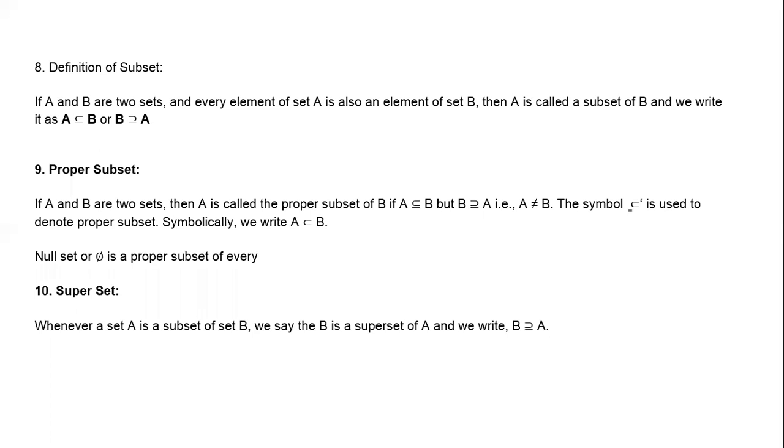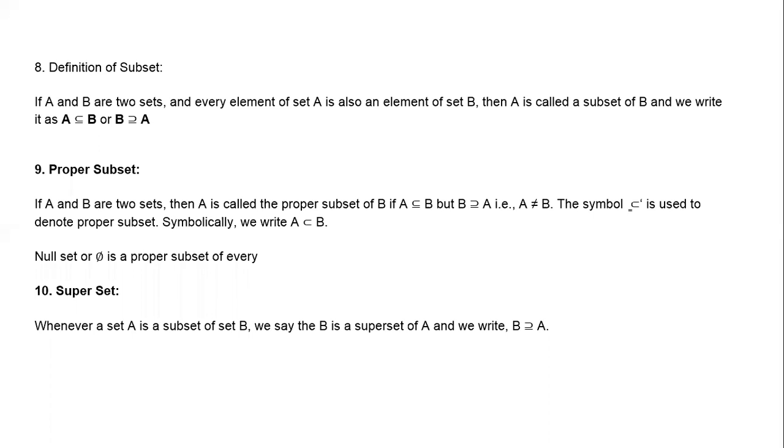Now, for example, C is given like this. C is having at least one value which is not present in A. It is having only an extra 4. Then we call it A is a proper subset of C. A is a proper subset of C because C is not a subset of A now. Since C has one extra element compared with A, C is not a subset of A. So A is a proper subset of C.